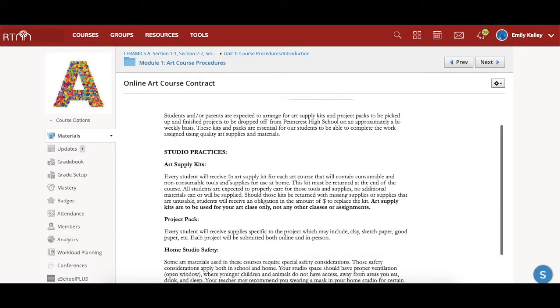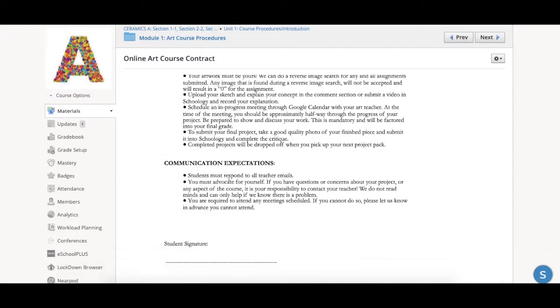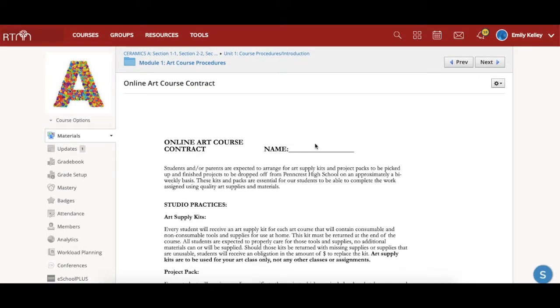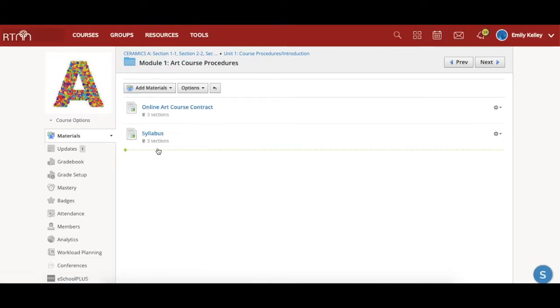It's going to bring up the document, which you would review. When you're ready to move on to the next thing, you can actually come up here and click next, and it'll tell you what is next in line, which would be the syllabus to review. If you don't like to do that, you can click the file folder up here at the top and come out and you can click the syllabus and peruse the syllabus, which is next in line here.